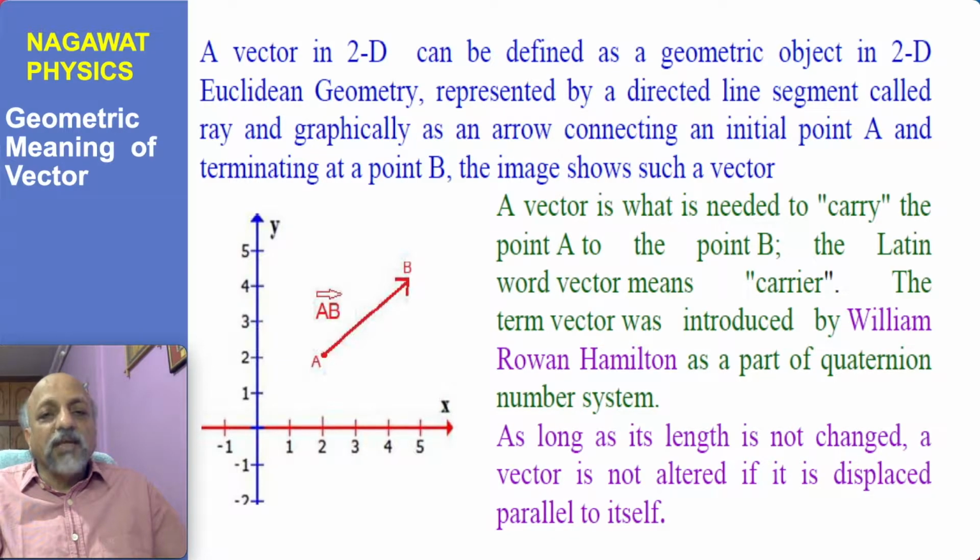which means carrier. So we can understand, for example, in two-dimensional Euclidean geometry or two-dimensional Euclidean space being described by two mutually perpendicular axes, x-axis and y-axis, there are points, we have learned about that, and so a vector can be visualized as starting from an initial point and ending or terminating at another point.